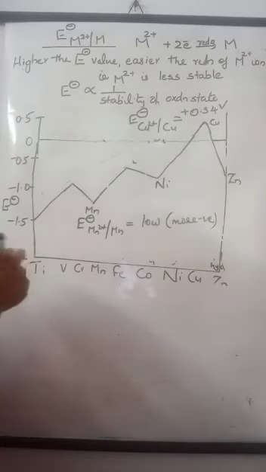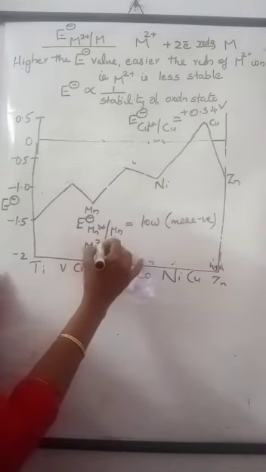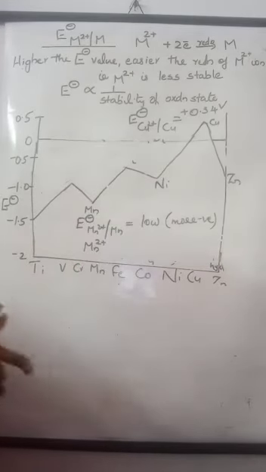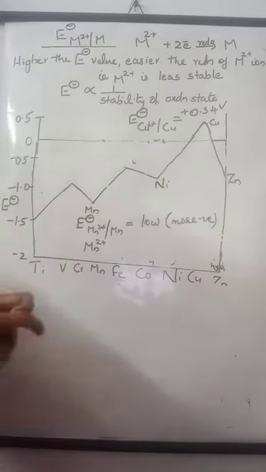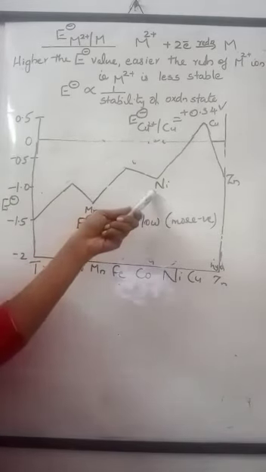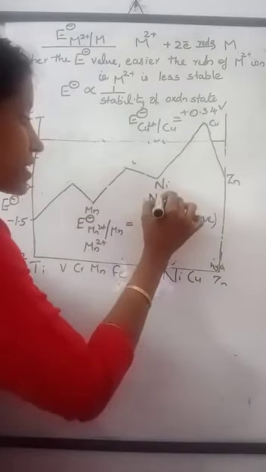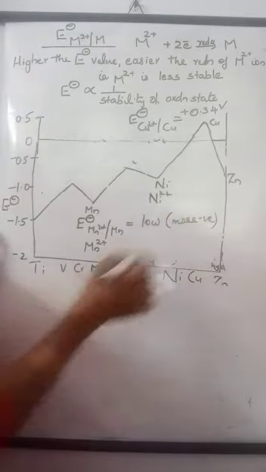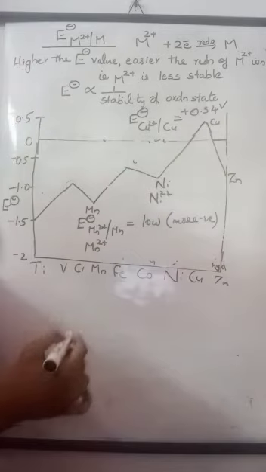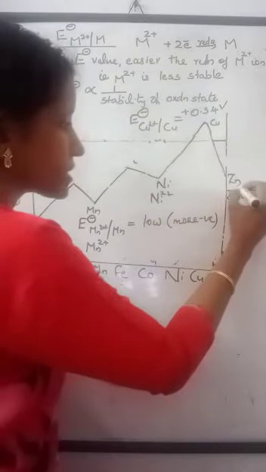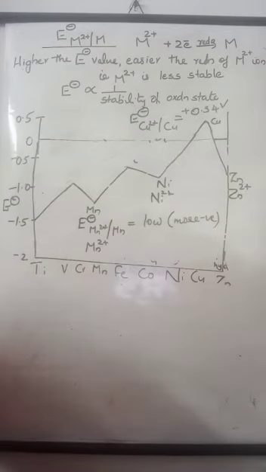This means that Mn2+ ion is more stable. Nickel also, we can find E0 value for nickel is more negative. That means nickel 2+ ion is more stable. Here also for zinc, the E0 value is more negative than expected. That means zinc 2+ ion is more stable.